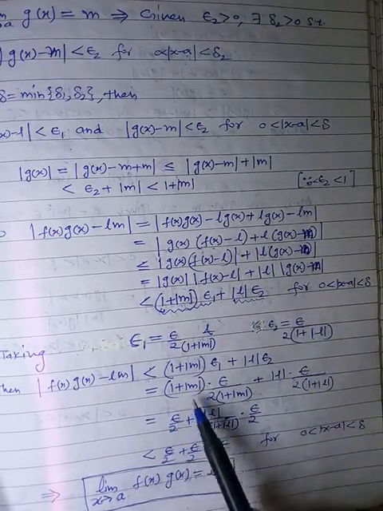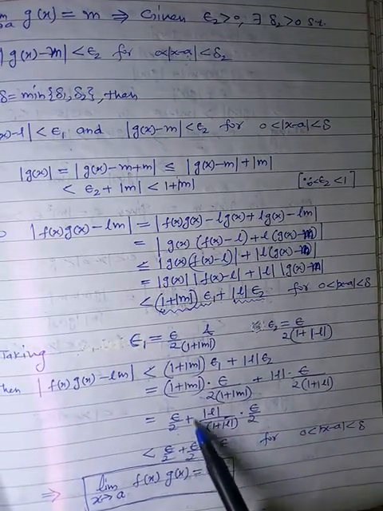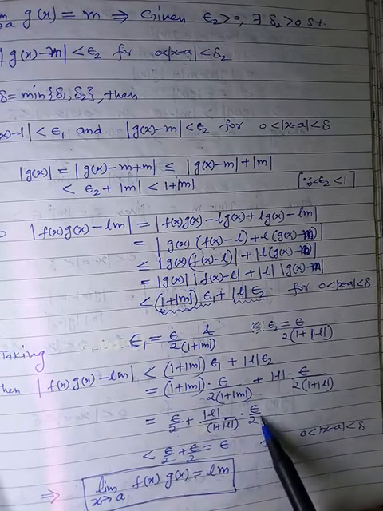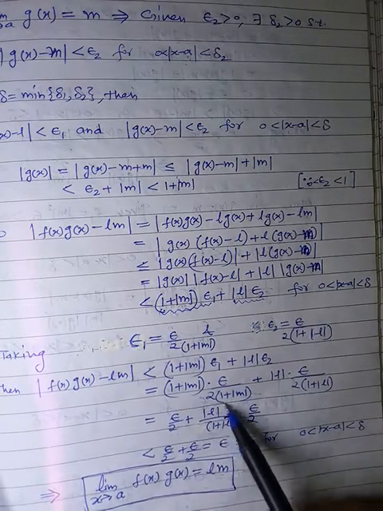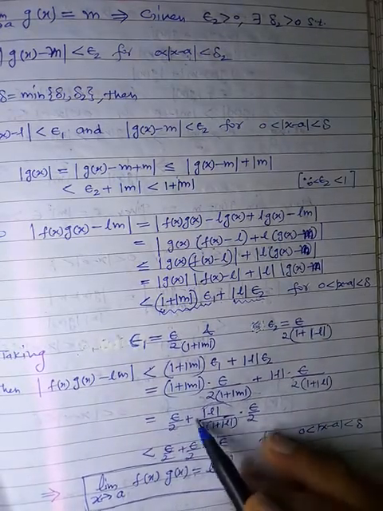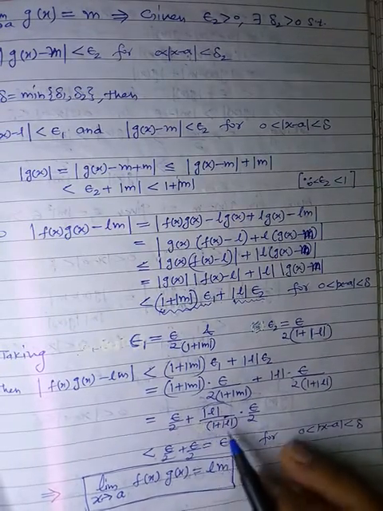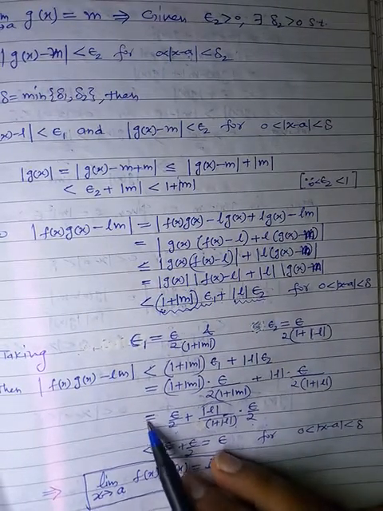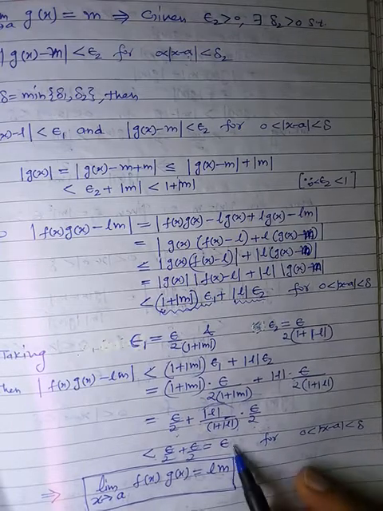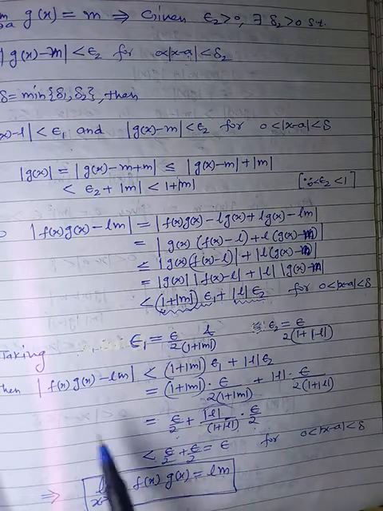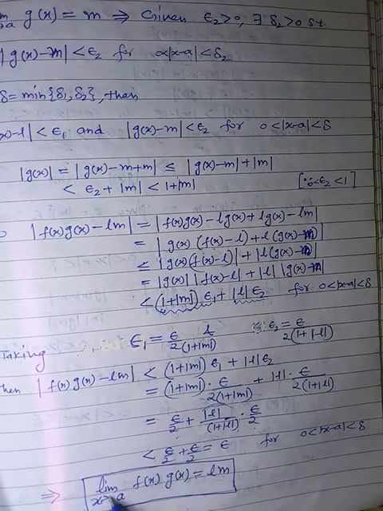So after simplification this is cancelled out with this, so epsilon by 2 plus magnitude of l divided by 1 plus magnitude of l into epsilon by 2, and you know that this quantity is always less than 1, क्योंकि ये क्वांटिटी तो हमेशा 1 से लेस ही रहेगी, magnitude of l divided by 1 plus magnitude of l. सो दिस इज epsilon by 2 एंड epsilon by 2 एंड इन इक्वालिटी इज रिप्लेस्ड बाय लेस देन 1. सो दिस इज epsilon टोटल सम एंड कंडीशन इज दिस इज द कंडीशन एंड दैट्स वाई f x g x की जो लिमिट है x tending to a, is lm के बराबर है.